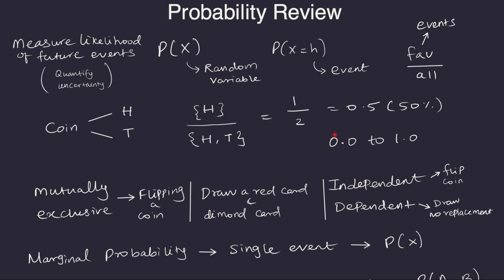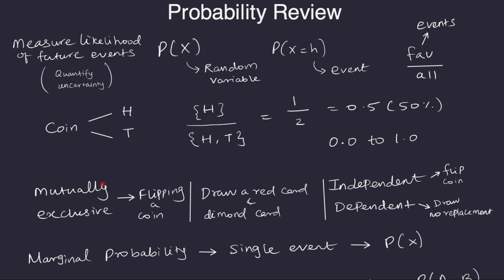Normally probability is measured as a range from 0 to 1. 0 indicates that the event will never ever happen, and 1 indicates that the event will happen with absolute certainty. So that is the range we use for probability. Now let's understand some of the concepts related to events and move on to more details into probability.